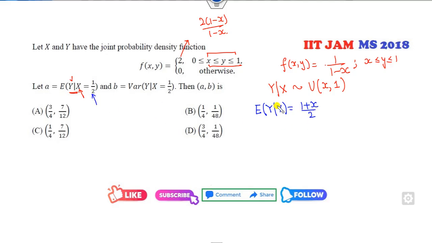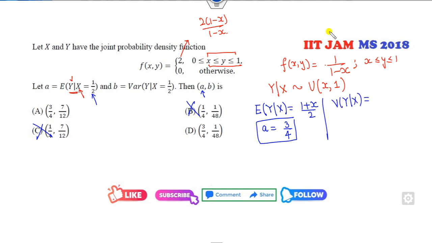X value is given as a half. So what is that? If x is half, it is my 3 over 4. Fine. So a is my first value. So 1 over 4 cancel, 1 over 4 cancel. Now b is the variance. Can you find the variance of this number?